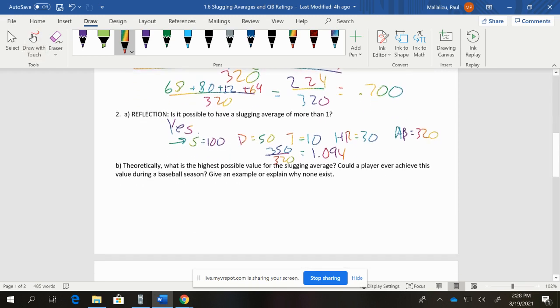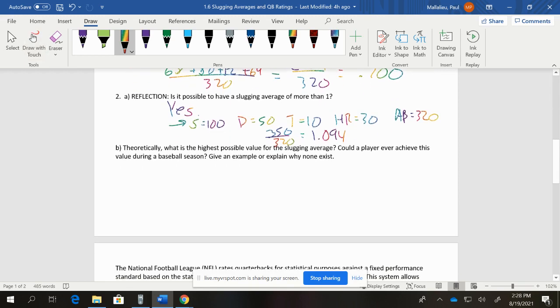All right, so theoretically, what's the highest possible value for the slugging average? Well, the highest possible value theoretically would be that every time you went up to bat, you hit a home run. So what you'd say is, I got 0 of everything except home runs, and so we'll just say 4 times the number of at-bats. It really doesn't matter. This is just a theoretical scenario.